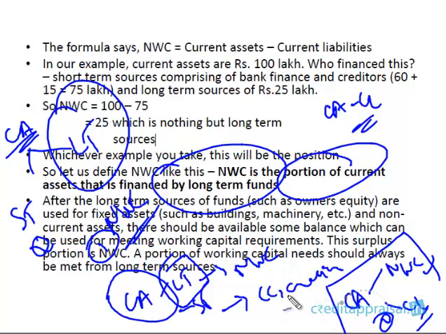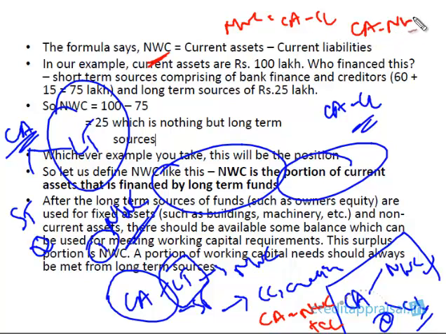This is a formula. If you want to put it in the formula, current assets is equal to the sum of NWC plus current liabilities. This is nothing but this, right? Bring the current liabilities to this side: NWC is current assets minus current liabilities. Both are the same, the concept is the same. NWC is current assets minus current liabilities, or current assets is NWC plus current liabilities. That is, the current assets are financed some portion by NWC and some portion by current liabilities.